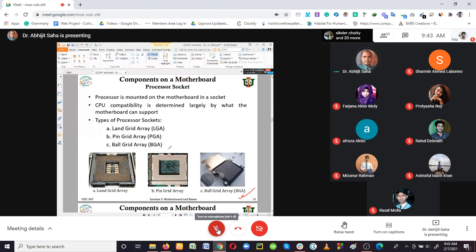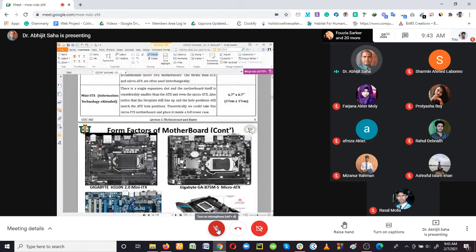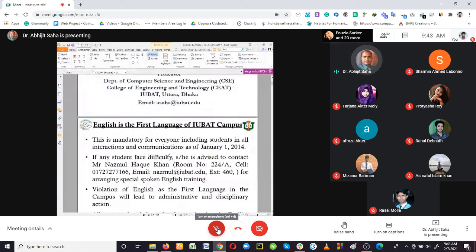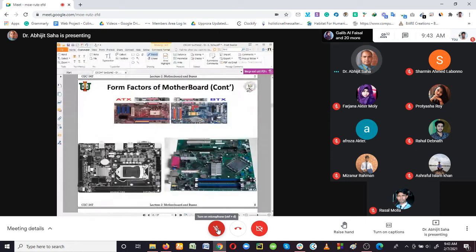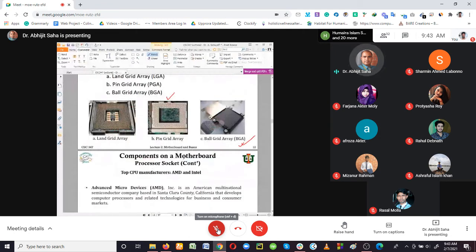The first one was the pin grid array. There was another one that was not actually a socket, that was the slot, which we have seen on the motherboard screen. On one processor motherboard, there was a place where the processor could be installed into a slot rather than a socket. But that is only for a single motherboard. In all other cases, the processor has been installed into the CPU socket.